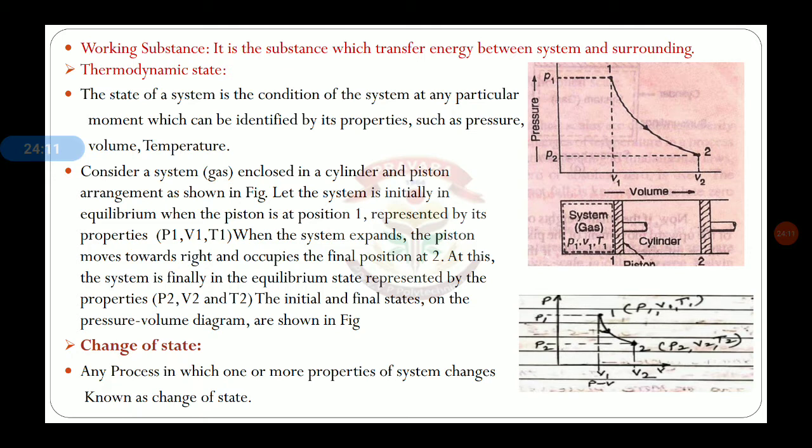Then how can we define that change of state? Any process in which one or more properties of a system change. That may be pressure, volume, or temperature that is changing from state 1 to 2, P1, V1, T1 to P2, V2, T2. Then the complete change is known as a change of state.